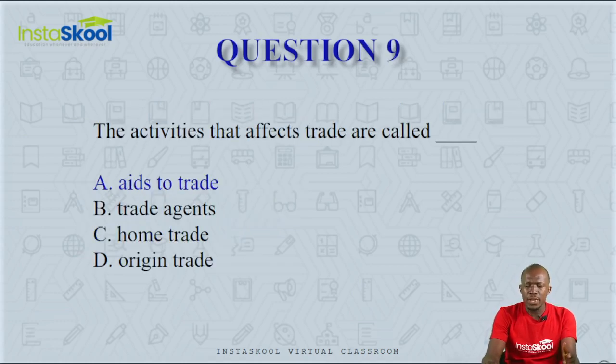Question 9. The activities that affect trade are called dash. Are they aids to trade, trade agents, home trade, or origin trade? This should be quite easy. Home trade is a division of trade, one of the two types of trade. Trade agents are people who work on trading. And so activities that affect trade, that support trade, are called aids to trade, and they include activities like transportation, communication, advertising, banking, among many others.